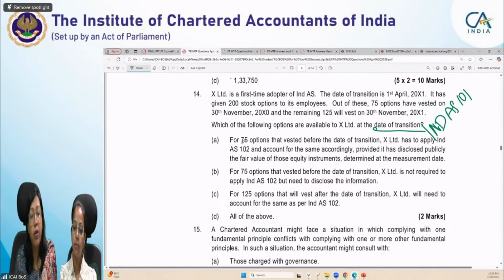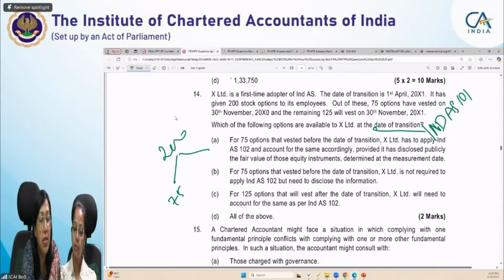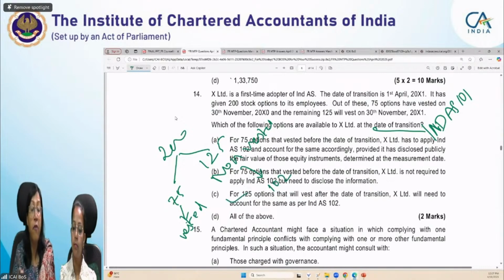Before transition, we were talking about which of the following options are available to X Limited. There were two types of options. Out of 200 options, we had two categories, 75 options and 125. The vesting of the 75 was complete, they were vested, and the other 125 are non-vested on the date of transition. For those, it is straightforward: Ind AS 102 has to be applied. So this is correct. For those 75, we have two options. One is that whatever options have already vested at the time of transition, you can apply Ind AS 102.